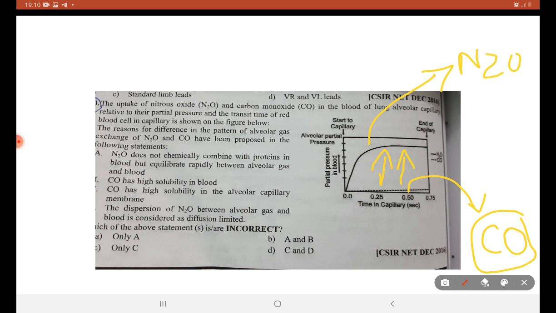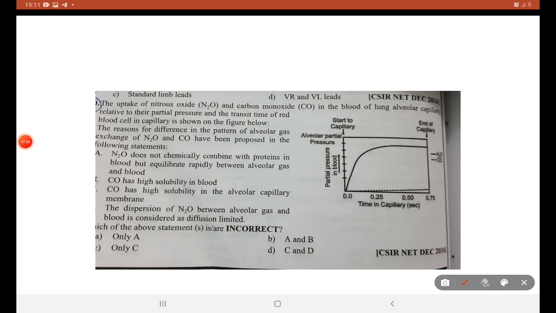The statement that diffusion of nitrous oxide between alveolar gas and the blood is considered diffusion limited, I have said all the correct statements; above all, this is the wrong statement. CO has high solubility in blood, not in the alveolar capillary membrane.